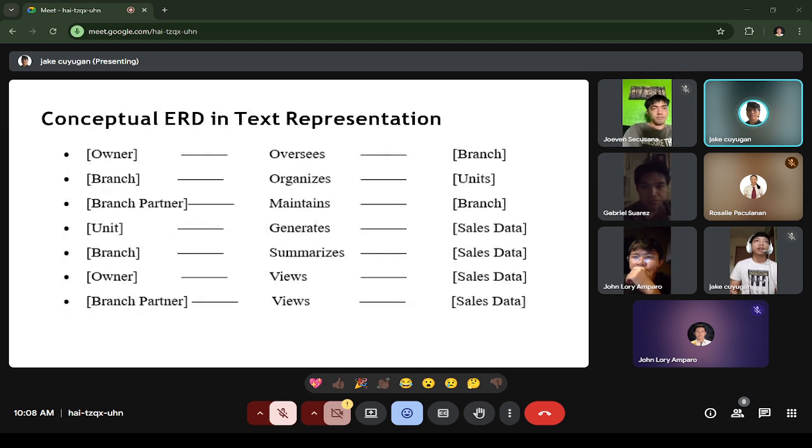So the conceptual ERD in text representation is: the owner oversees the branch, and the branch organizes the units. The branch partner maintains the branch, and the unit generates sales data. And the branch summarizes sales data, and the owner views sales data, and the branch partner views the sales data.